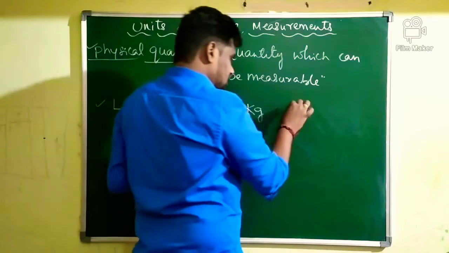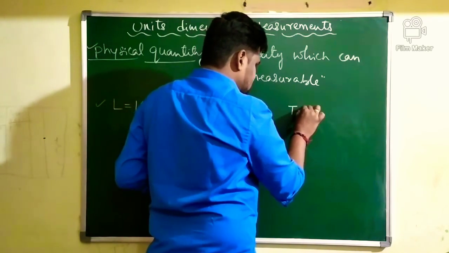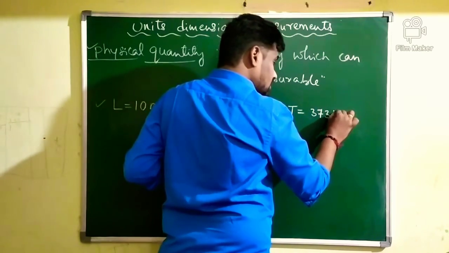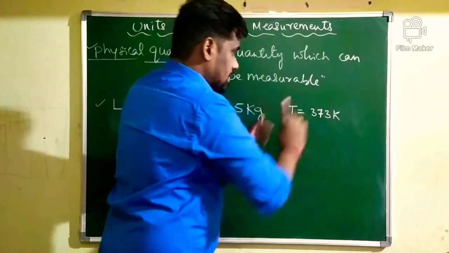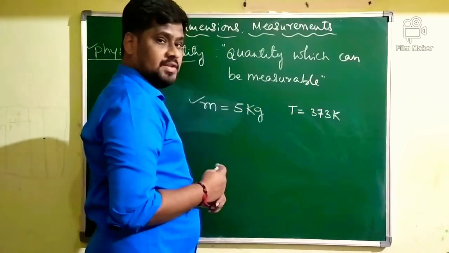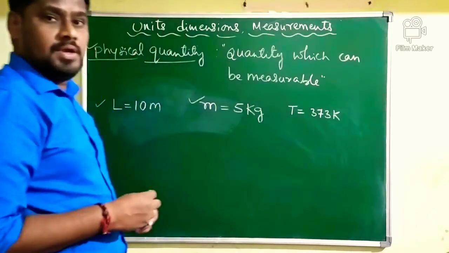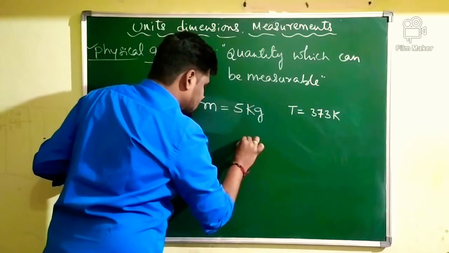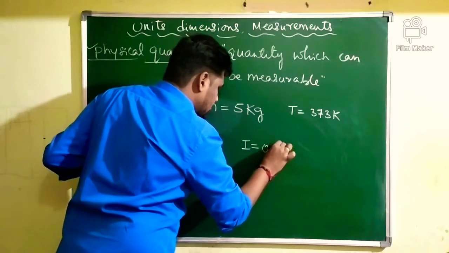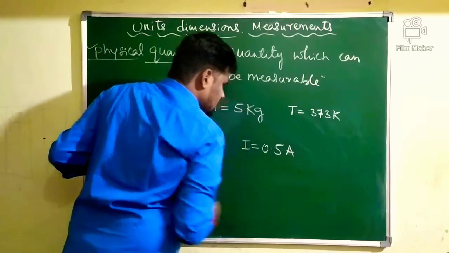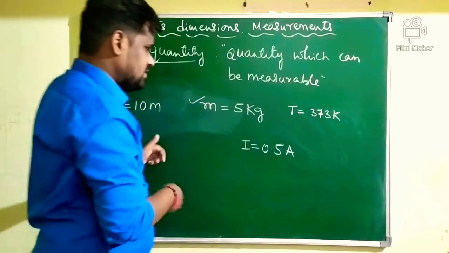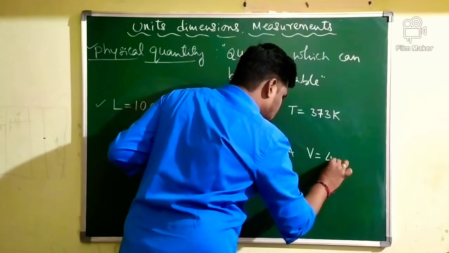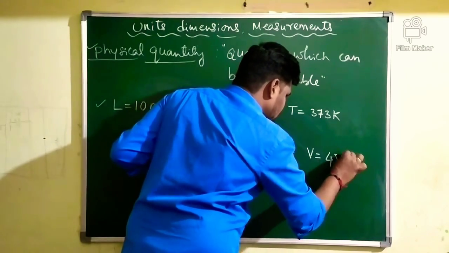Suppose you are measuring temperature, maybe the temperature is 373 Kelvin. Next, maybe you are measuring electric current, which is written as 0.5 ampere. Next, you may be measuring voltage. After measuring the voltage, maybe you report the result as 4 volt.